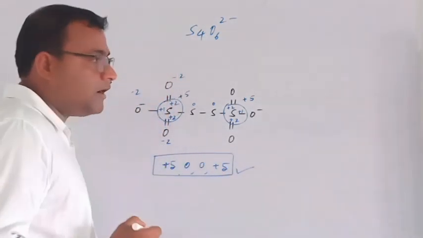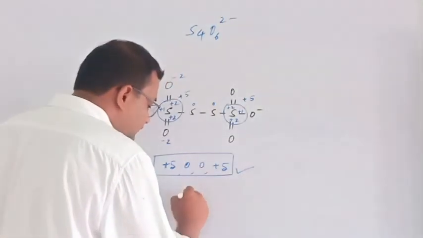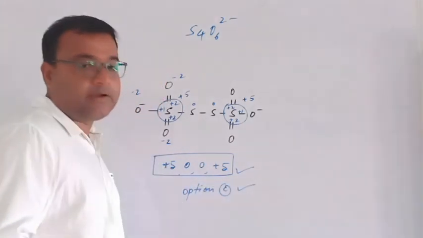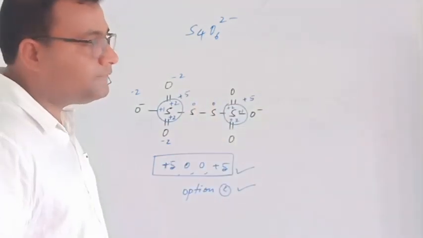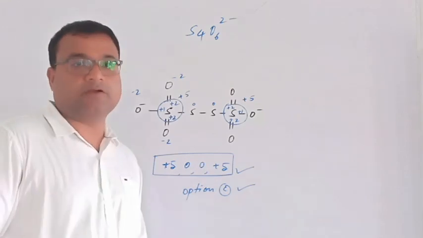So the correct option is option C, that is your 5, 0, 0, plus 5. So option C is the correct option.